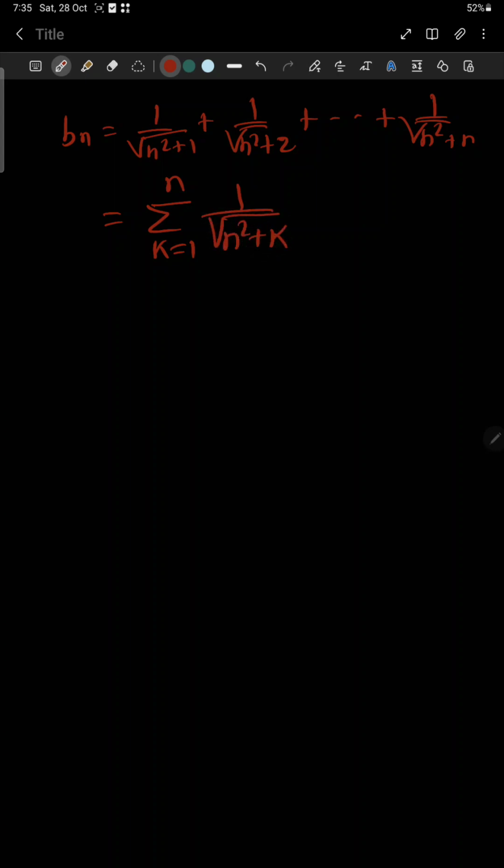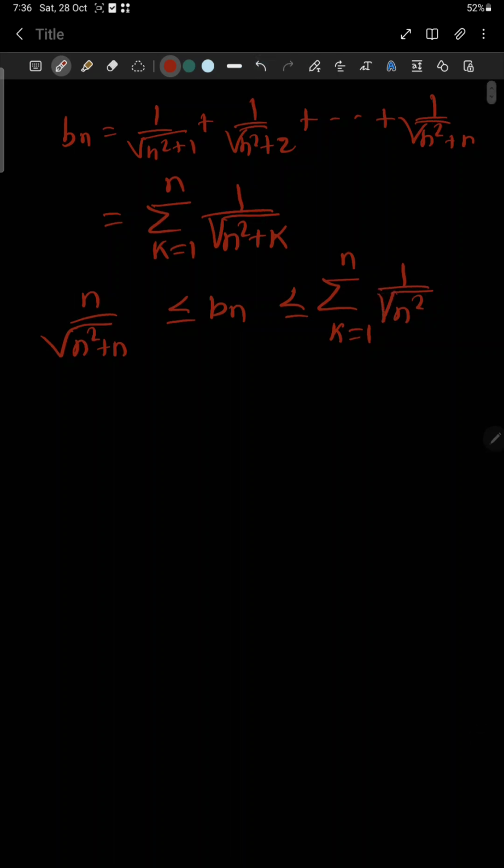To find the limit of Bn, we will mainly apply the sandwich theorem or squeeze theorem. This sequence Bn can be written in this form: n by root over n square plus n is less than or equal to Bn, which is less than or equal to summation k from 1 to n of 1 by root over n square. This is true.